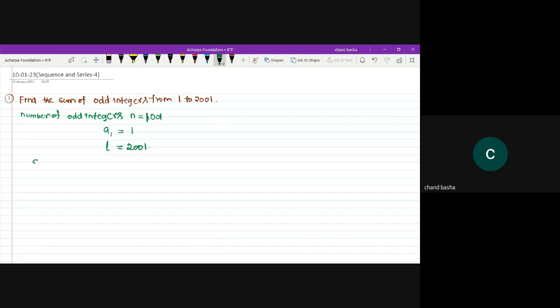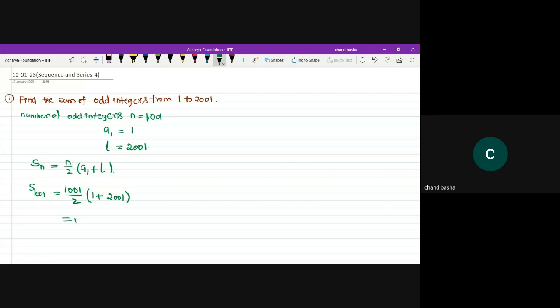Now make use of the Sn formula. Whenever the last term is known, can I make use of first term plus last term? Sn equals n by 2 into a1 plus l, correct? Is it the formula for finding the sum of n terms? Yes. S1001 is equal to 1001 divided by 2 into a1, the first term, that is 1, plus l, the last term, that is 2001.